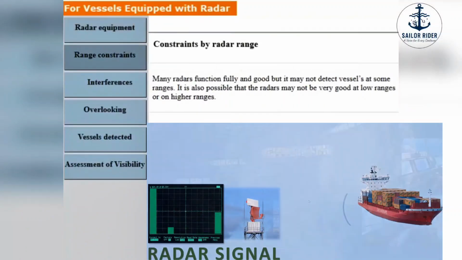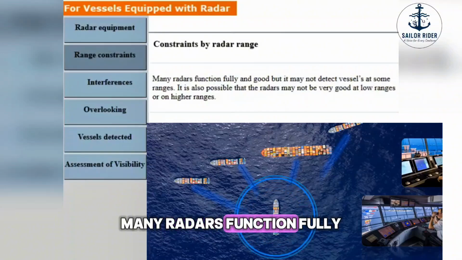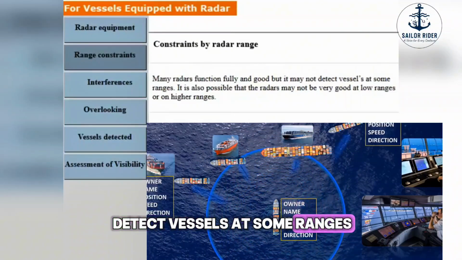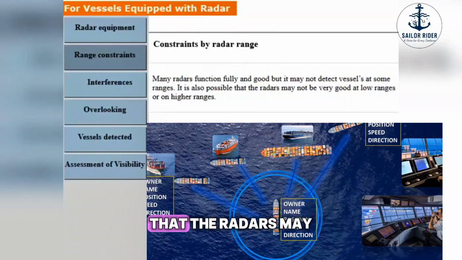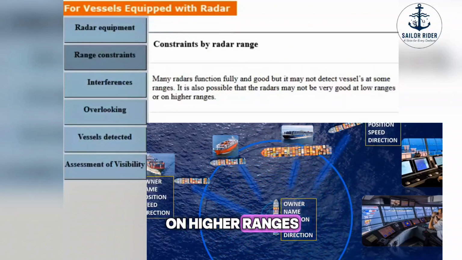Range constraints. Constraints by radar range. Many radars function fully and well, but they may not detect vessels at some ranges. It is also possible that the radars may not be very good at low ranges or at higher ranges.